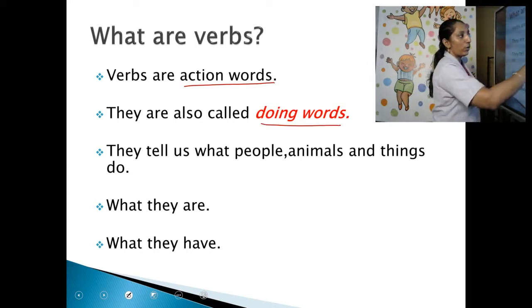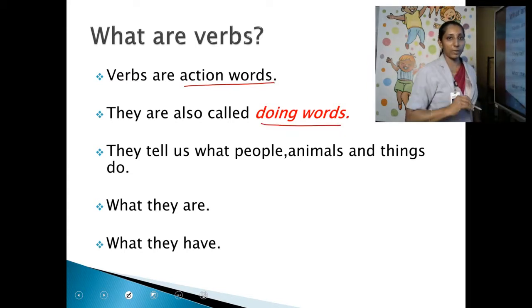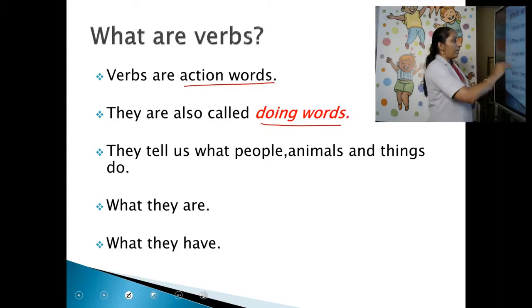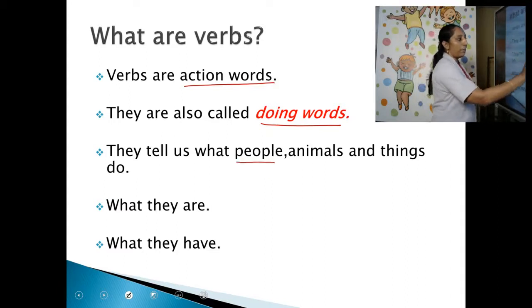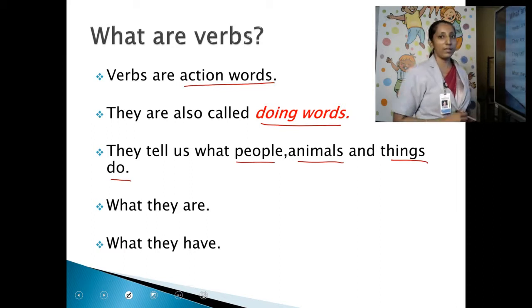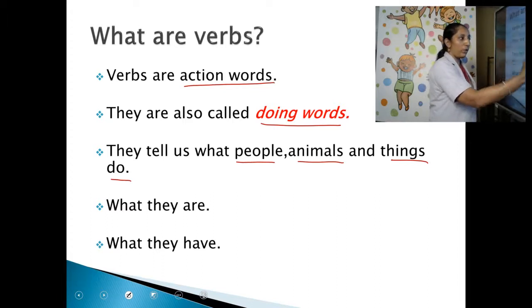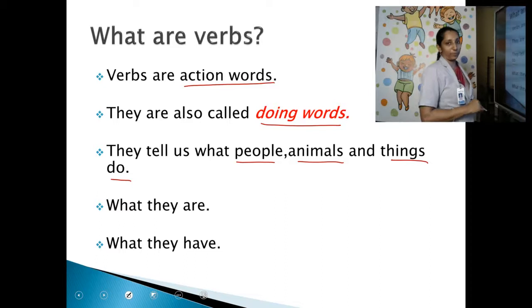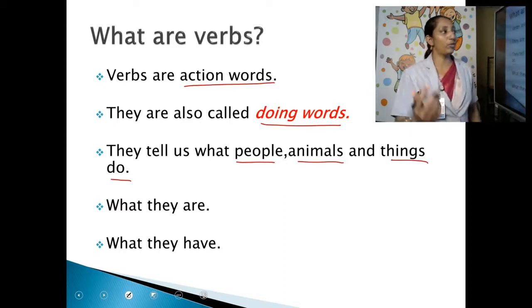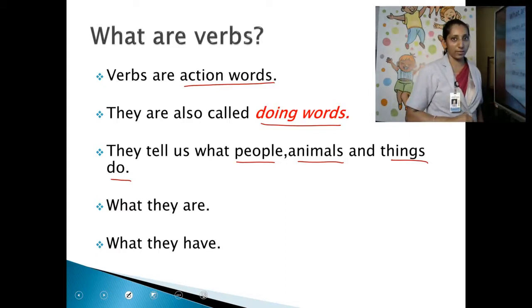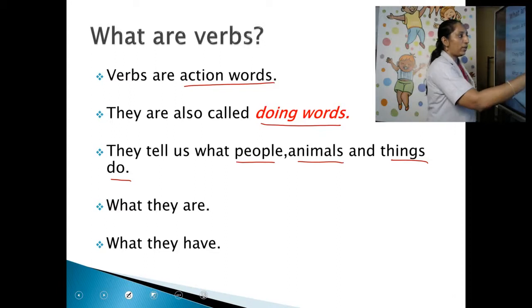Action words means doing words. They also tell us what people, animals, things do. What does action mean? Action means the verbs will tell you what a man does, what people do, what animals do, what things do. That is what is called an action. That is why they are called doing words. Clear?